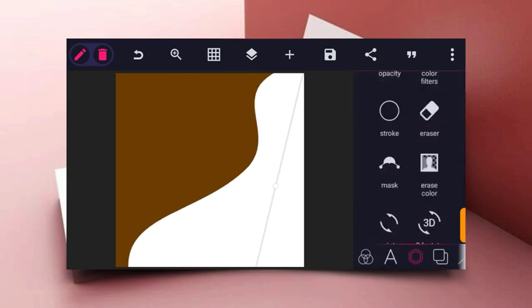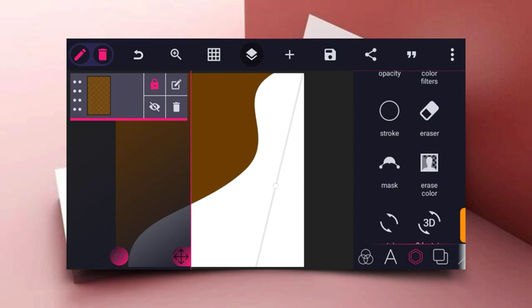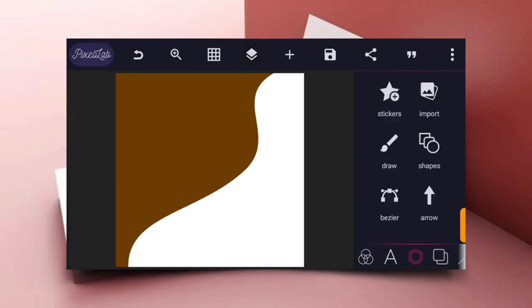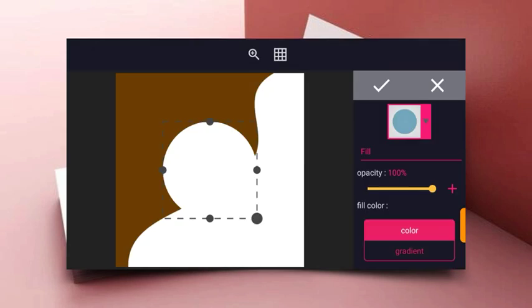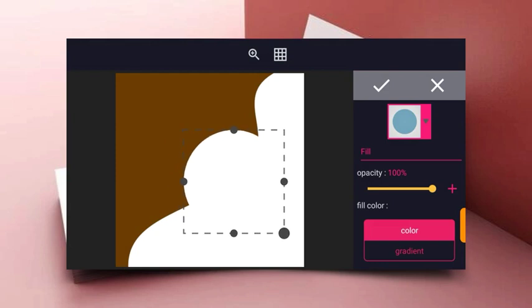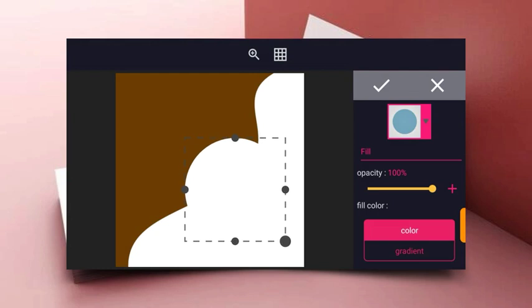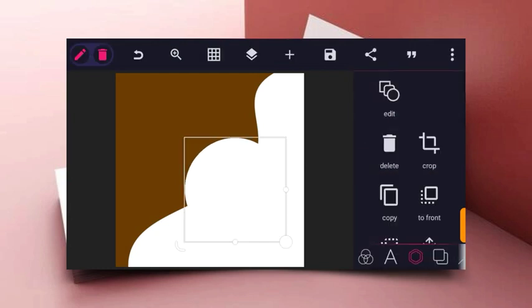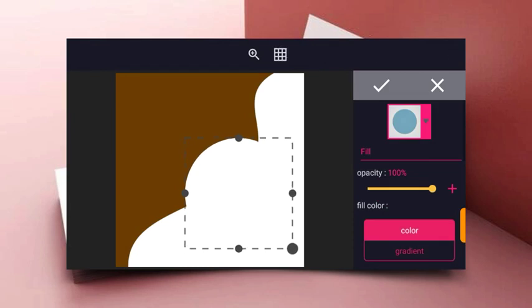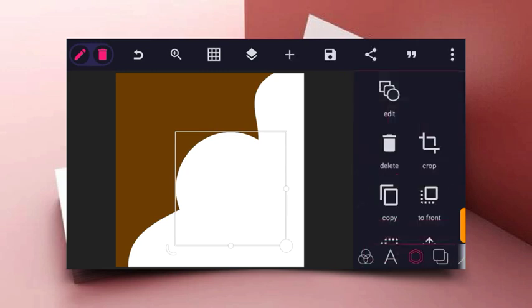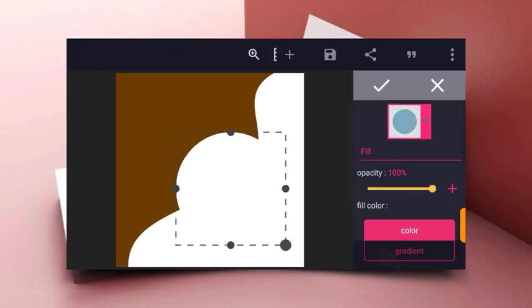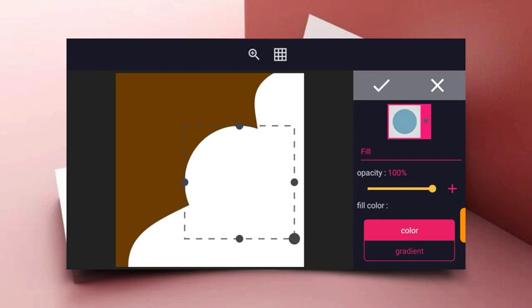So guys, this is just the design or the art that we're trying to do right now. So the next thing to do is to click on this shape icon and import your circle, because we're making use of the circle shape too. So import your circle and increase the size by using the dots by the sides or by the circumference of the circle. So let's increase this a little more, bigger than this. Let's still increase this. Let's make it bigger.